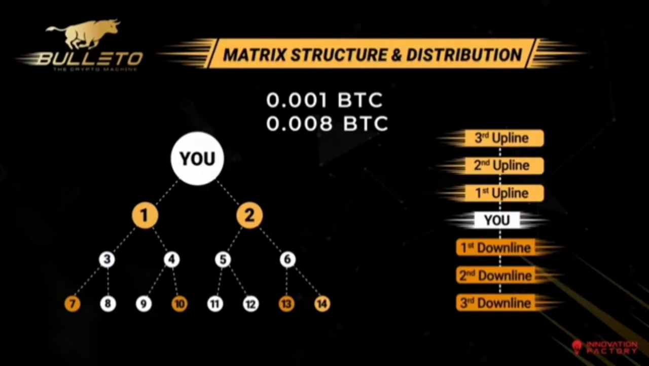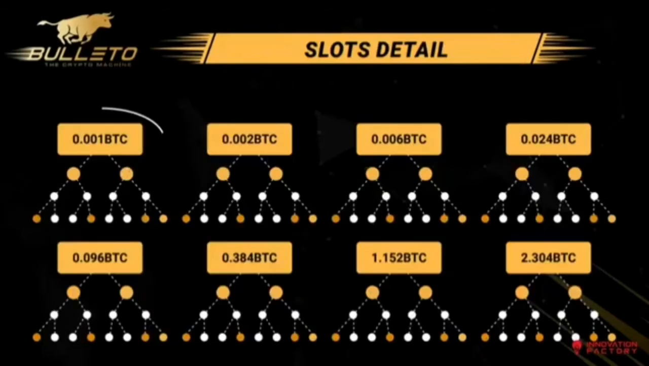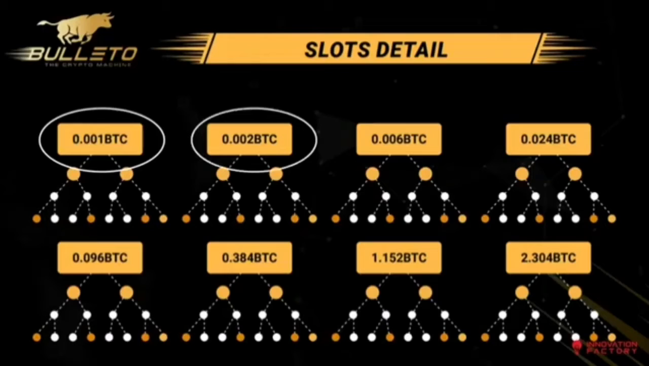Now the first slot cycle started with 0.001 BTC and you earned 0.008 BTC. To get in on the next cycle of the income generating slots, you will need to invest 0.002 BTC. This means you get to keep 0.006 BTC as saving and yet still generate further income via reinvestment of 0.002 BTC.